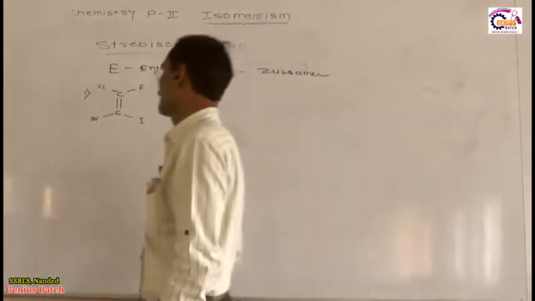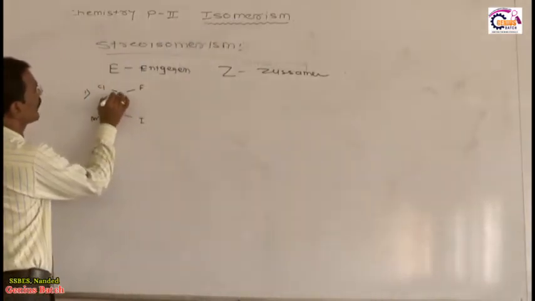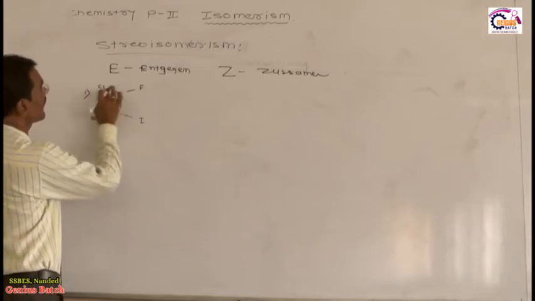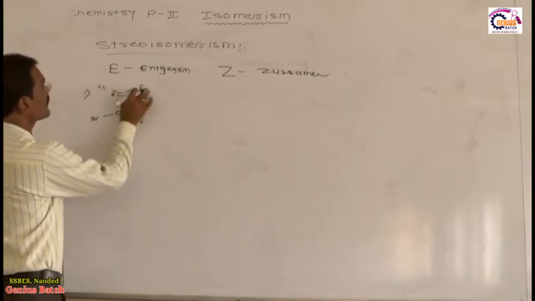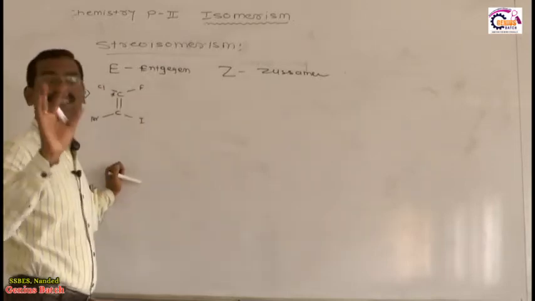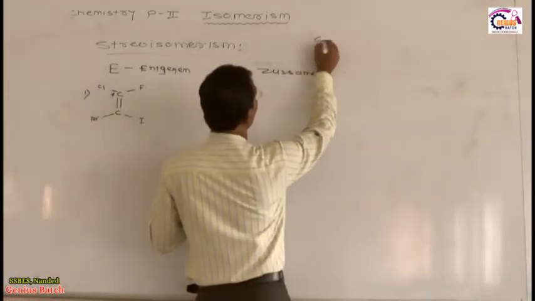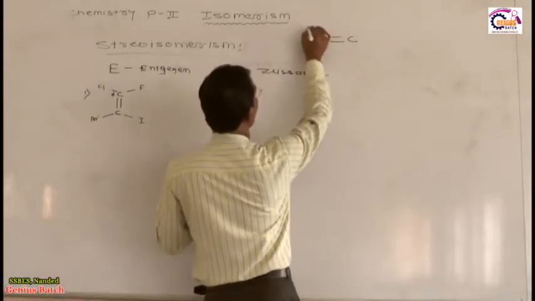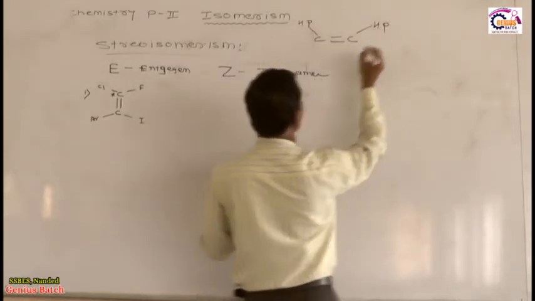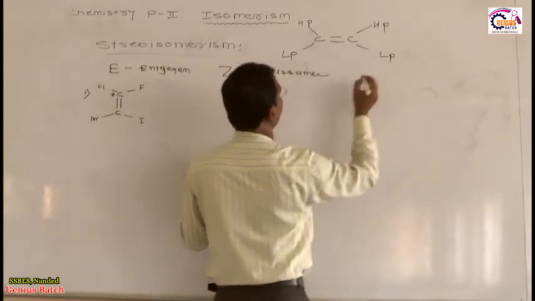See, now I am with this sp2 carbon. This carbon is attached to one Cl and one F. Identify which of these two atoms or groups has higher priority. Suppose for example C double bond C, suppose this is HP, higher priority, and LP means lower priority.